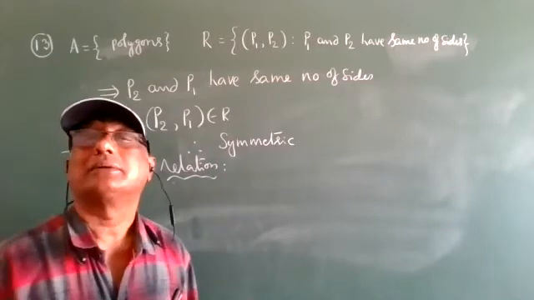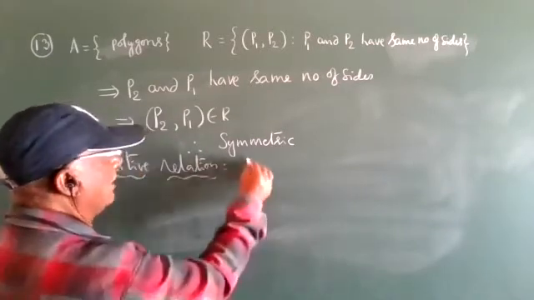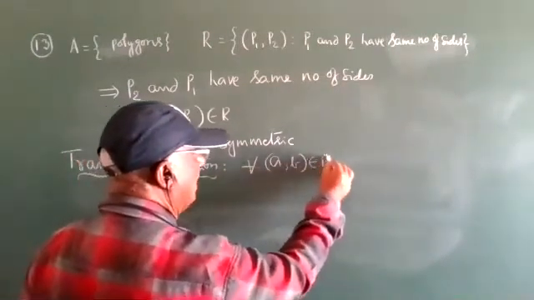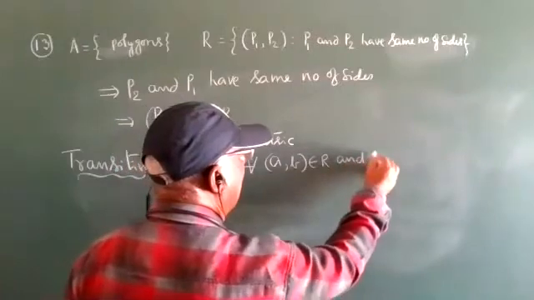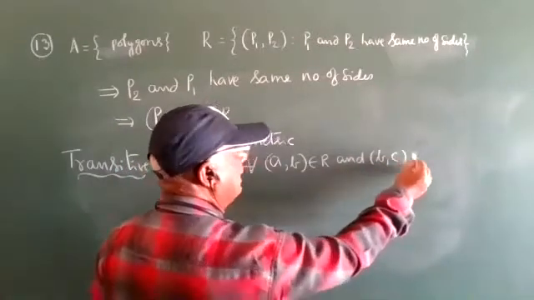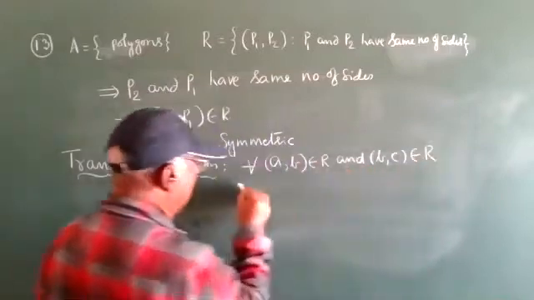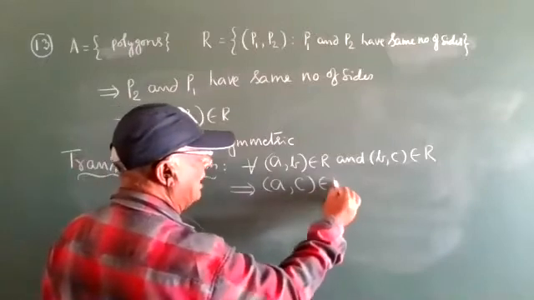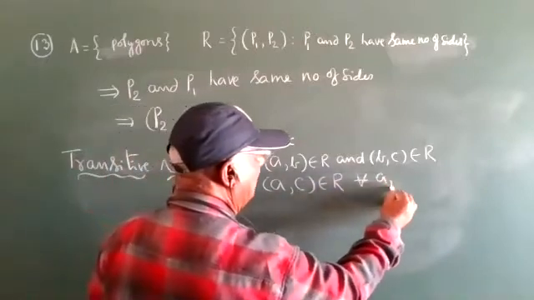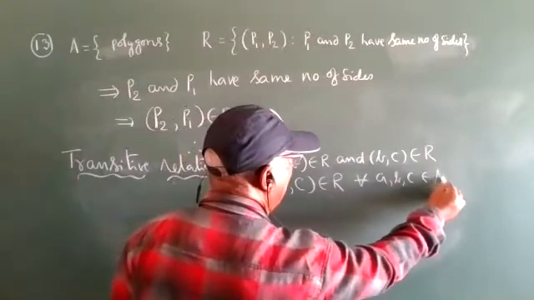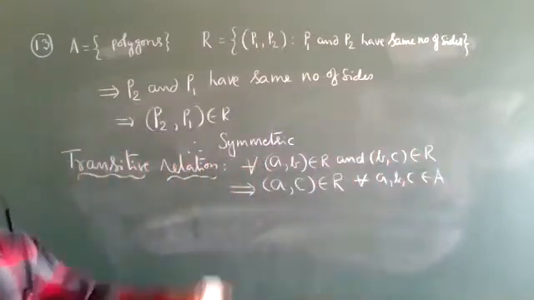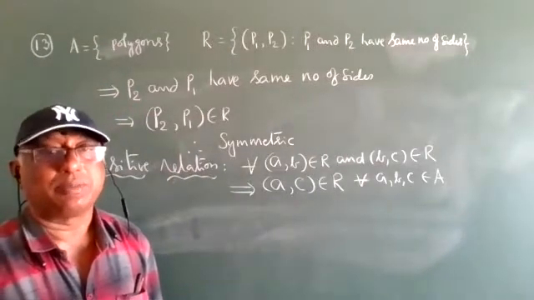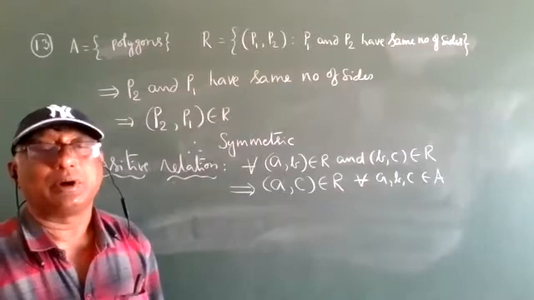Right, everyone, first write down the definition. For all a, b, c belonging to the set A, if the ordered pair (a, b) belongs to R and another ordered pair (b, c) belongs to R, that implies (a, c) belongs to R. The set A has n polygons, so I will take 3 polygons, P1, P2, P3.